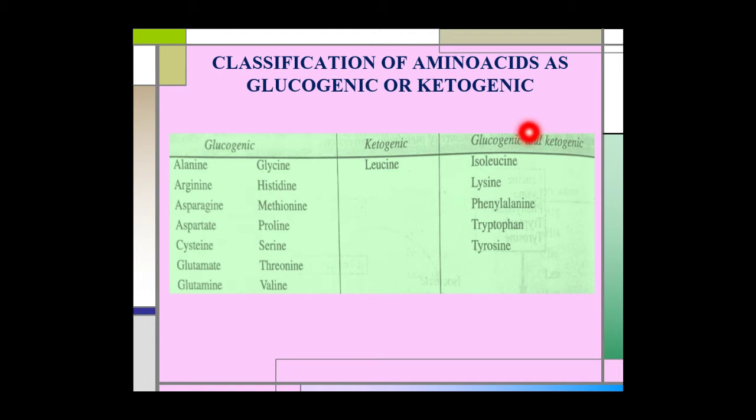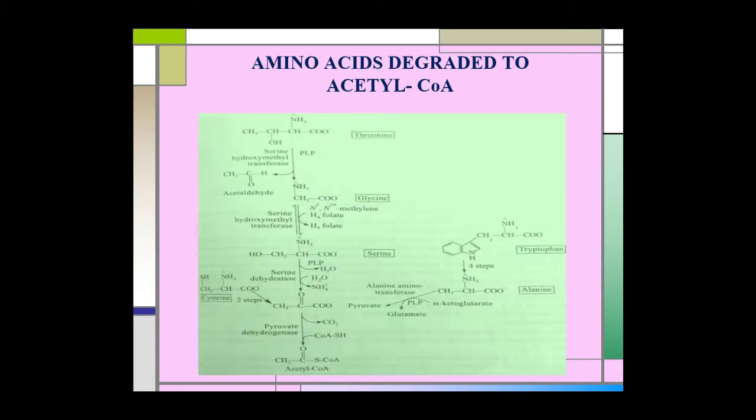On degradation, they may give rise to pyruvate or citric acid cycle intermediates, or they may also give rise to acetyl coenzyme A or acetoacetyl coenzyme A. Thus they are both glucogenic and ketogenic. Under this category the amino acids are isoleucine, lysine, phenylalanine, tryptophan, and tyrosine. The division between glucogenic and ketogenic amino acids is not sharp.